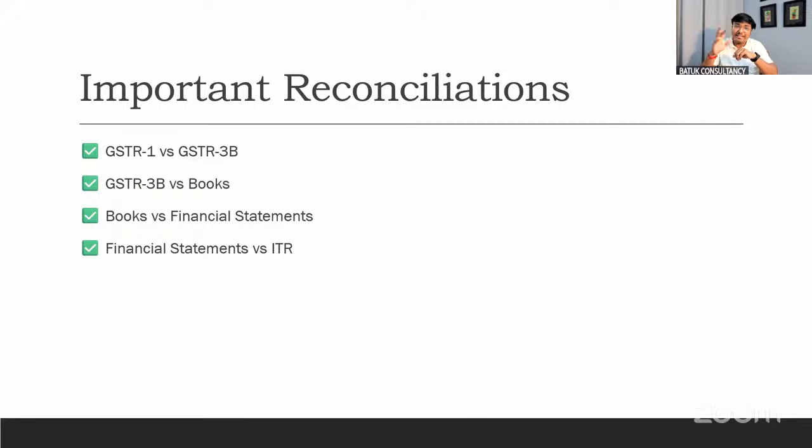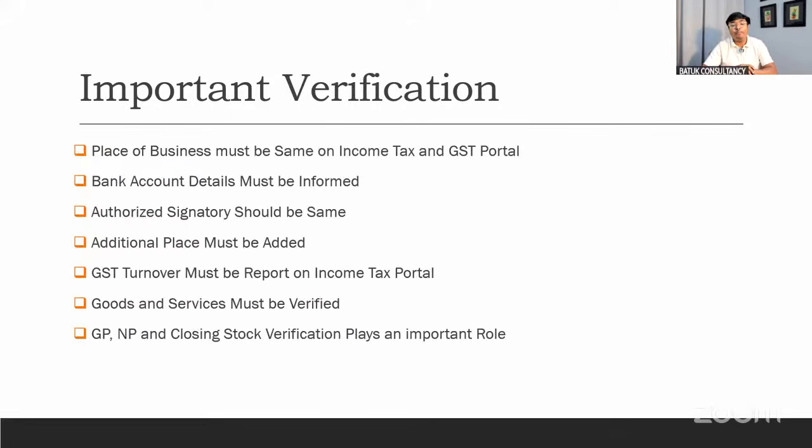And when we are preparing the ITR, we just need to confirm that the financial statement sales and purchase are the same in our ITR as well. These are the important reconciliations which we need to keep in our mind. Conclusively, the books of accounts, GSTR-1, GSTR-3B, and the data which you are reflecting in your ITR, all these 4 parameters should be the same. So your reconciliation work is done. Important reconciliations. Now, important verifications which we need to keep in our mind.